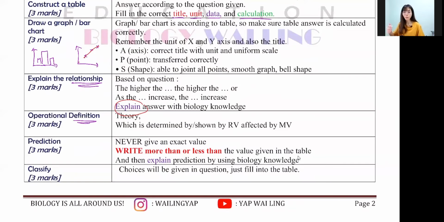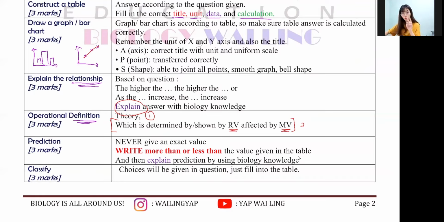So another one, the operational definition. People always see definition and get very worried about it. I'm like, I don't even know what is definition. How am I supposed to write the answer over here? Never mind, guys. If you don't know the definition, you only lose 1 mark, which is the theory mark. But the second sentence here gives you 2 marks. So you must remember, which is determined by RV affected by MV. You only have to change the RV and the MV.